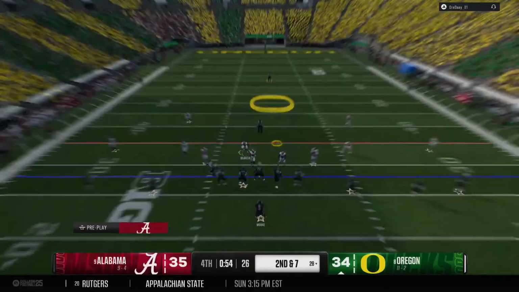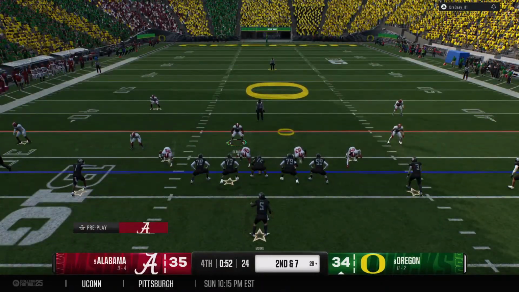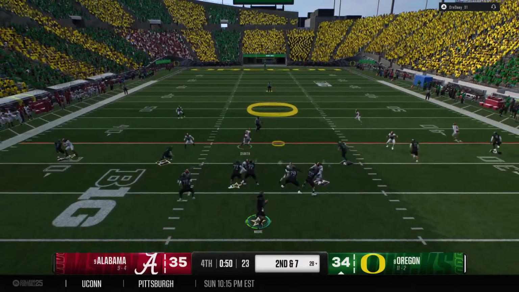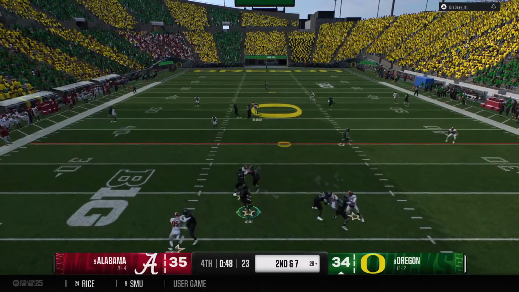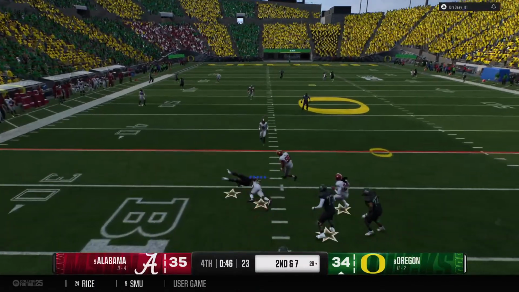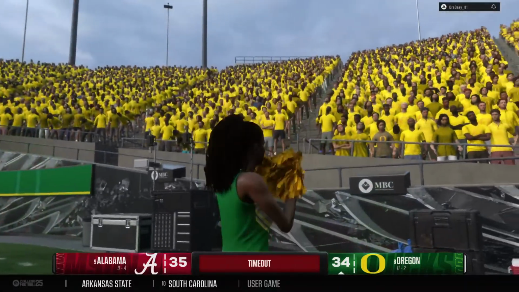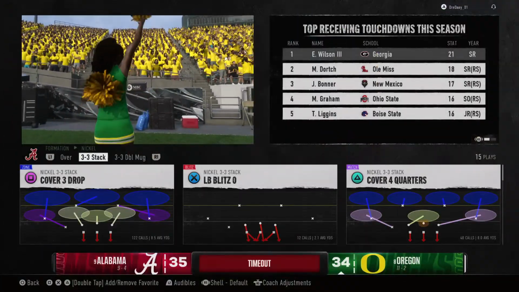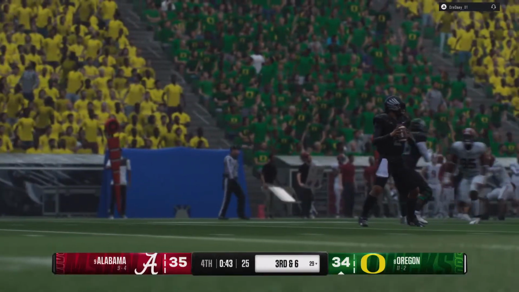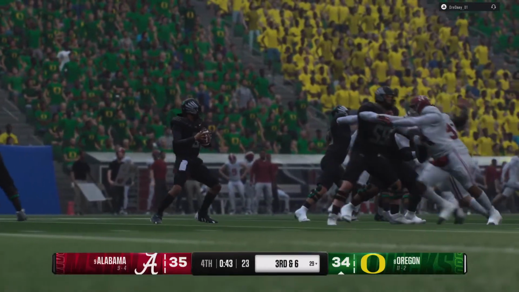Offense getting set here, needing some big plays to get into field goal range. The clock winding down. To throw, it's Moore. Defense is coming after him. Going to try to use his legs here. He'll avoid the sack, but is brought down after a short gain. And the coach quickly calls timeout after the play, trying to hold on to as much time as possible.